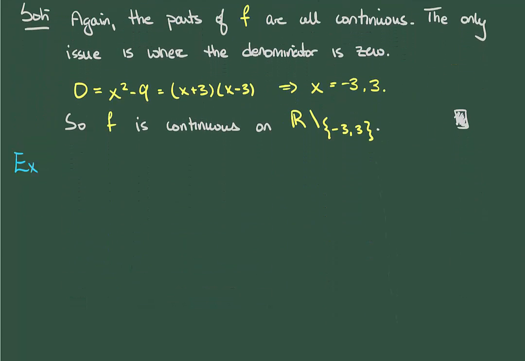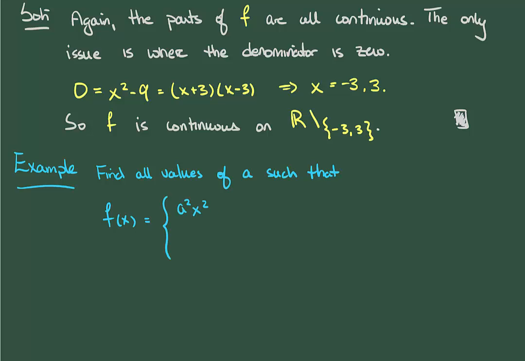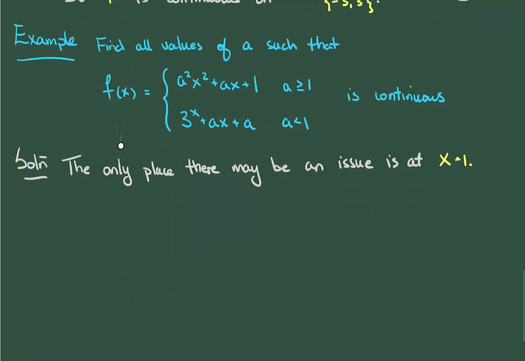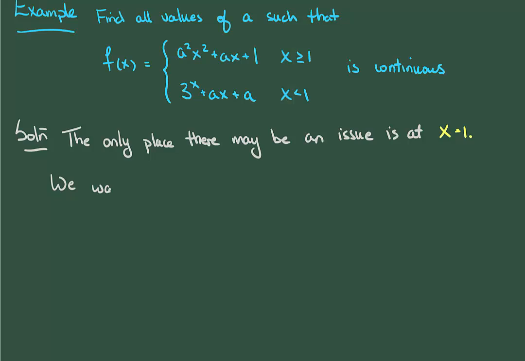Okay, the hardest example now, let's take a look at a function which has variables as part of its definition, and see if we can find all the values of, in this case, a, which make this function continuous. For any value of a, each of the pieces of f will be continuous, so we need only look at what happens when x is equal to 1. According to our definition, we want the limit of f of x to be the value f of 1, which we can work out as so.